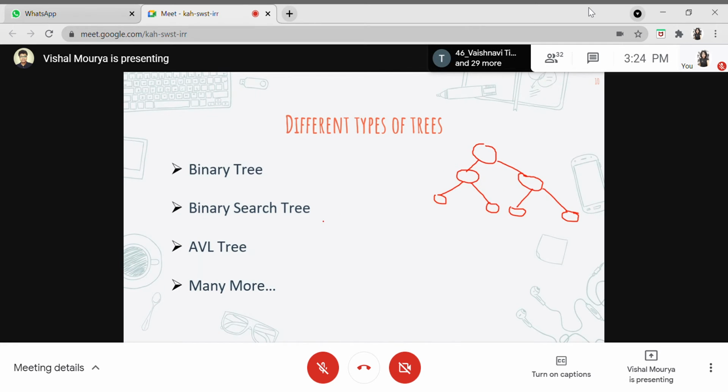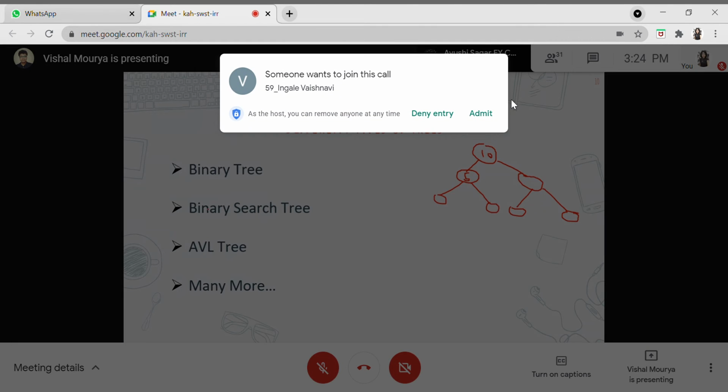Now what is a binary search tree? It is also a binary tree wherein all the properties of a binary tree are satisfied, but it also has a special property of sorting the elements. Basically it stores elements in sorted order. So let's say I have added 10 here. Whenever I insert 5, it will compare it. 5 is less than 10, so it will insert it here, on the left side, not on the right. So all the nodes on the left side will have values smaller than the parent node, and all the nodes on the right side will have values greater than the parent node. So this is what we term a binary search tree.